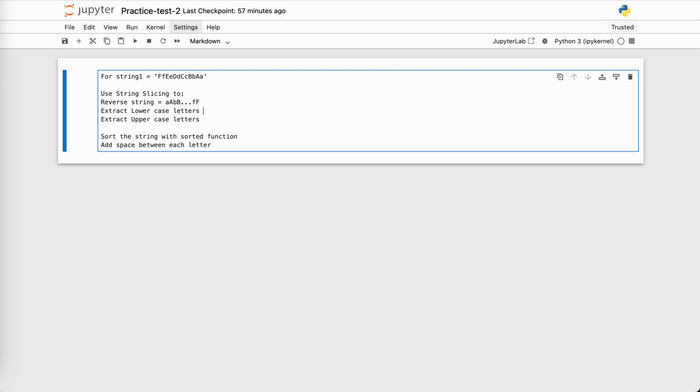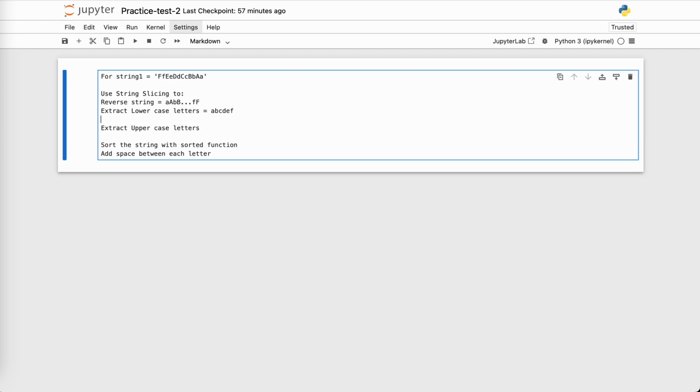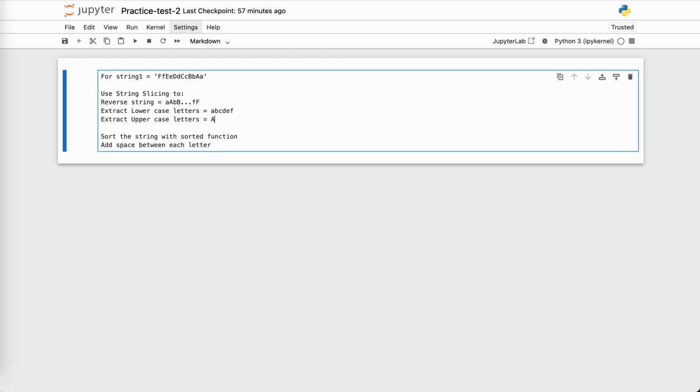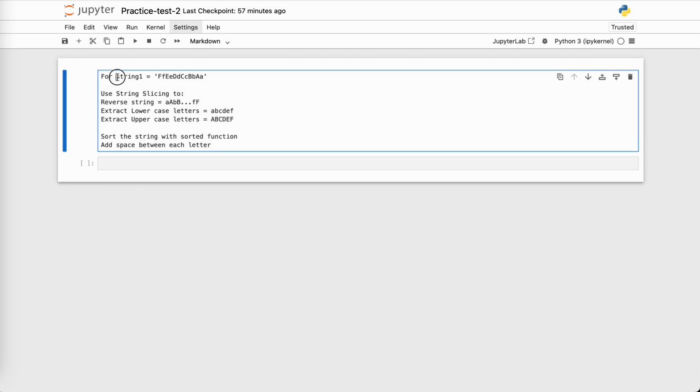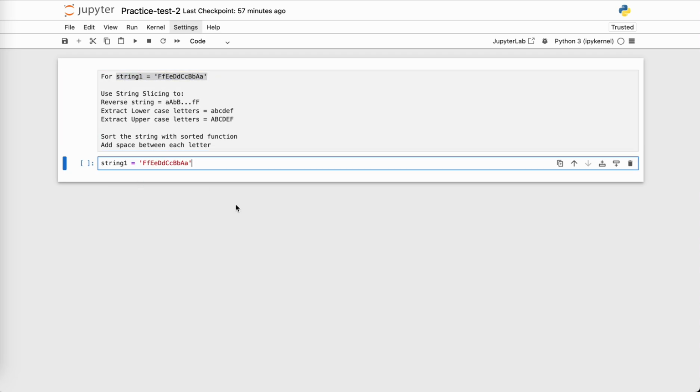And I want to extract just lowercase letters, meaning a, b, c, d, e, f, and just uppercase letters, A, B, C, D, E, F. Then sort the string with the sorted function and add space between each letter. So we will see this later on. Let's start with the solution. I will add a new code cell underneath, and I will copy this string over here.